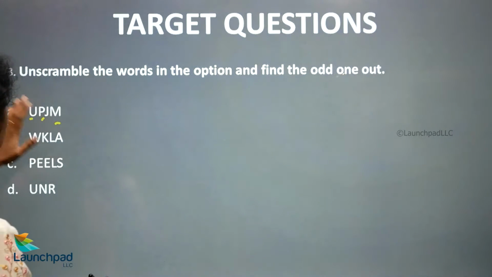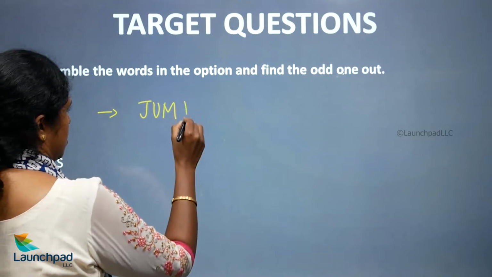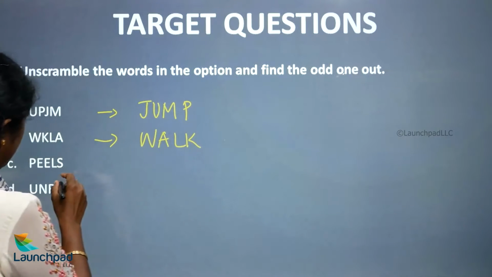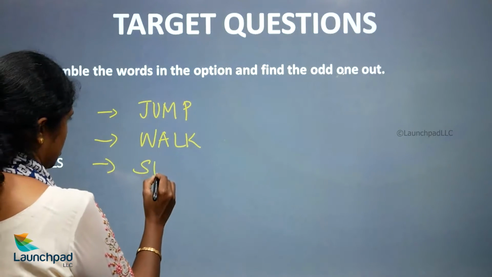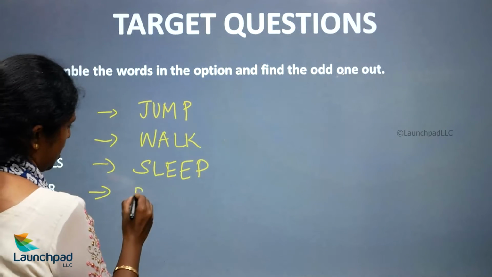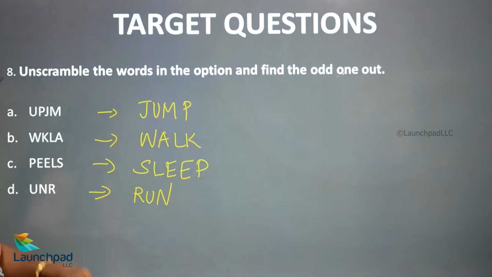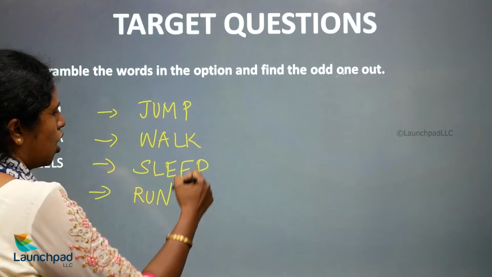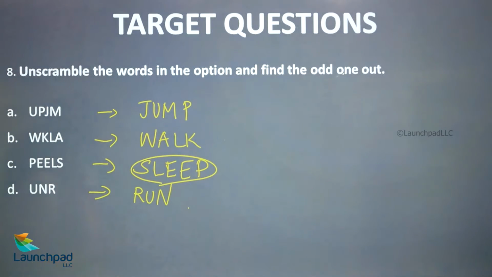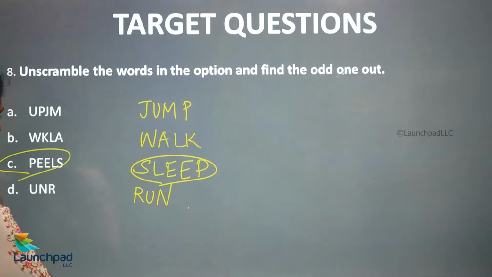So UPJM, right? So it is jump. This is walk. This is sleep. This is run. So now we've unscrambled these words. So from this we have to find out the odd one. So jump, walk, run are almost the same. So sleep is the word which is the odd man here. So hence which is your right option? Your right option is option C.